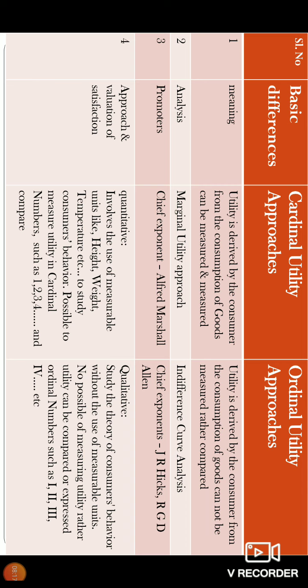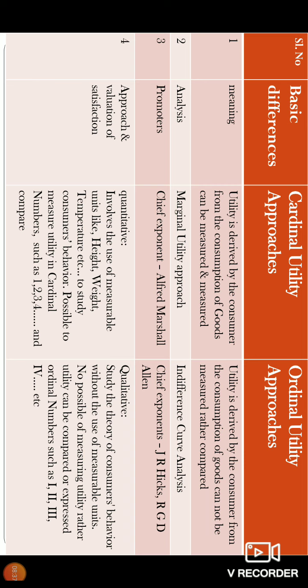So once you can give quantitative or cardinal numbers, surely you are measuring that. After measuring that you can compare. There is a thin line between measuring and comparing. Once you have measured, you will compare. That's what happens in the cardinal utility.